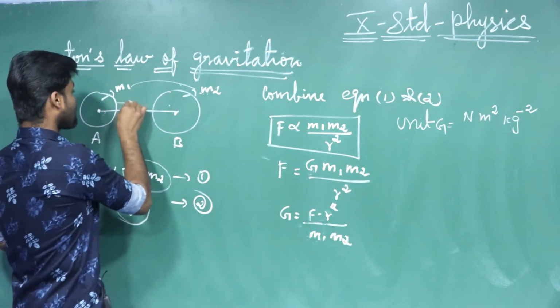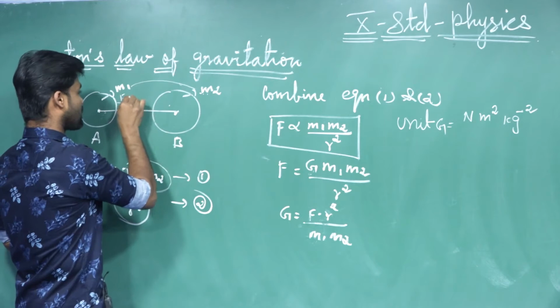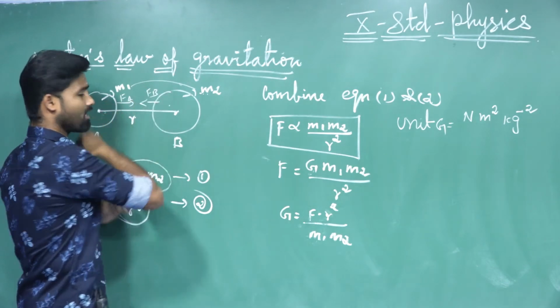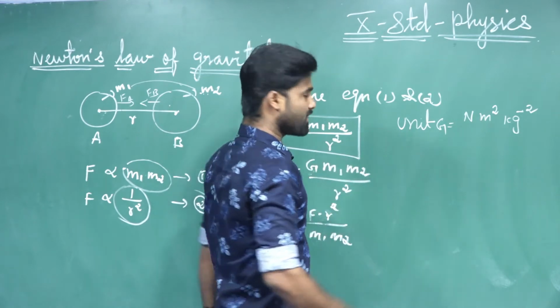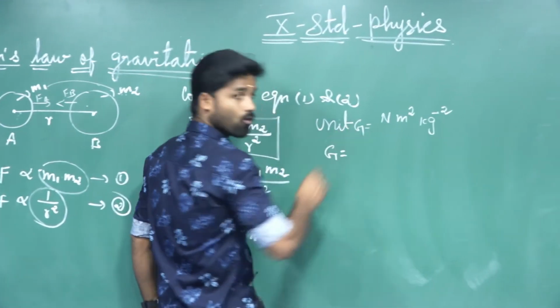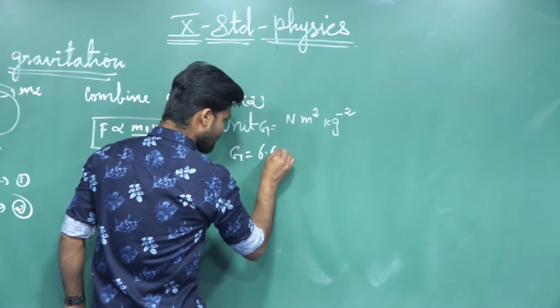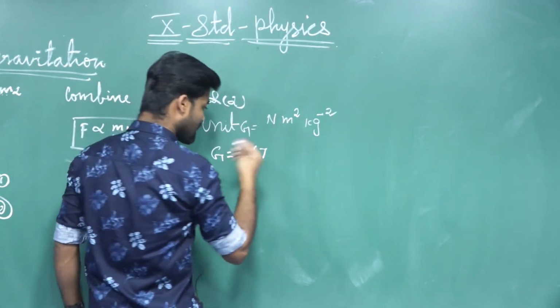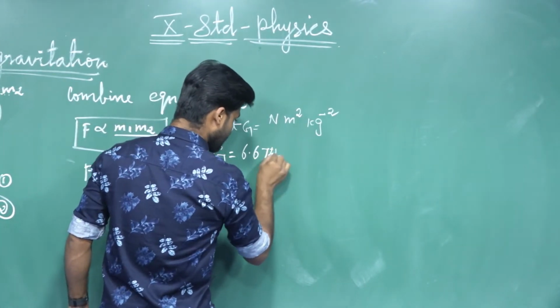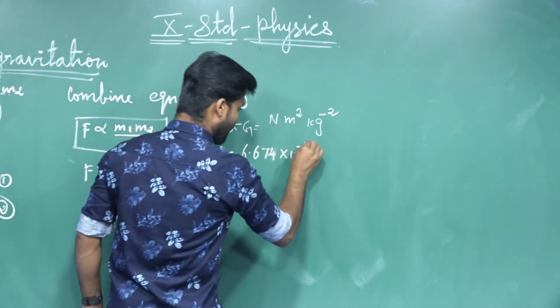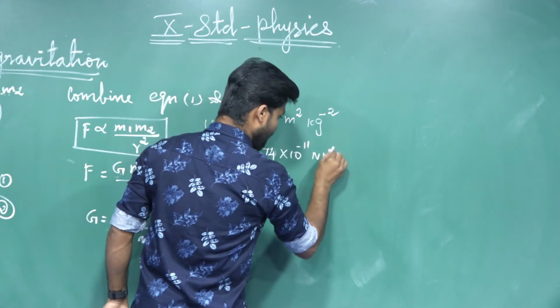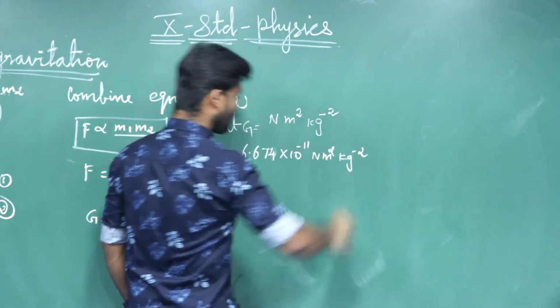Okay, so the forces act in opposite directions on each other. Why? Because of Newton's third law of motion. Okay, dear students, the value of G equals 6.673 or 6.674 into 10 to the power of minus 11 Newton meter square kilogram power minus 2.